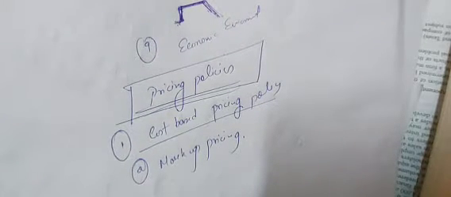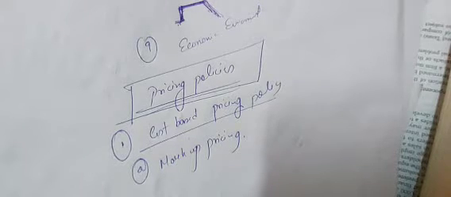Now cost based pricing policy is again divided into three parts. Number A is what? Markup pricing. Is it visible? Yeah. So pricing policies, number one, cost based pricing policy, and the first division of cost based pricing policy is markup pricing.